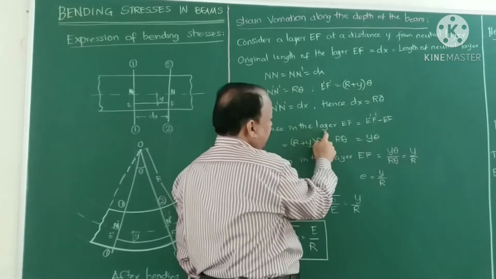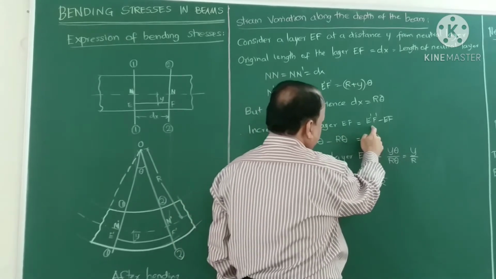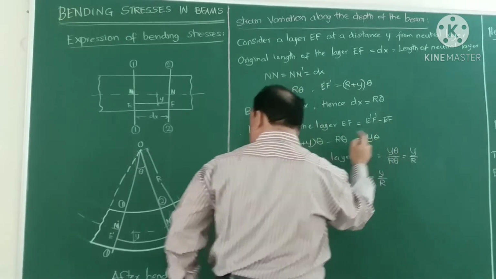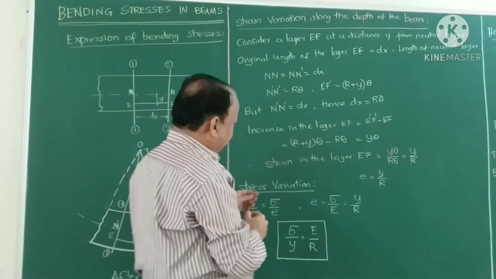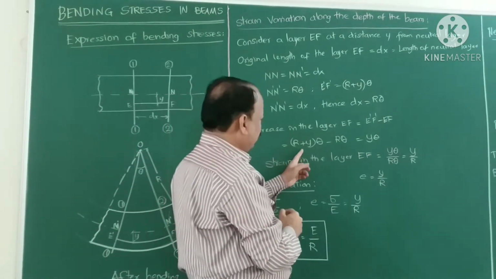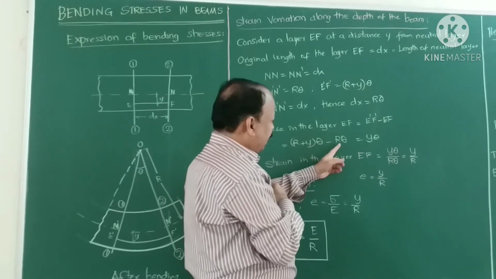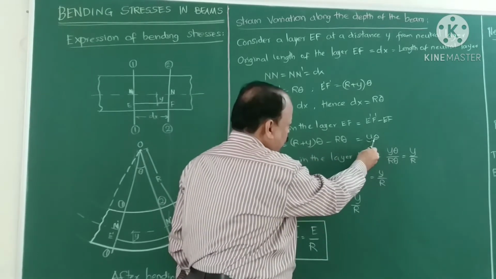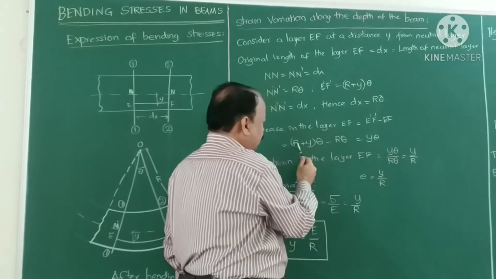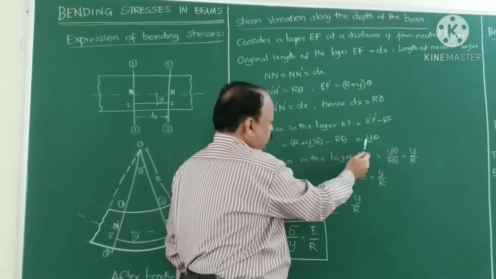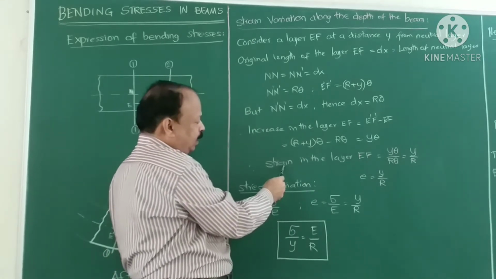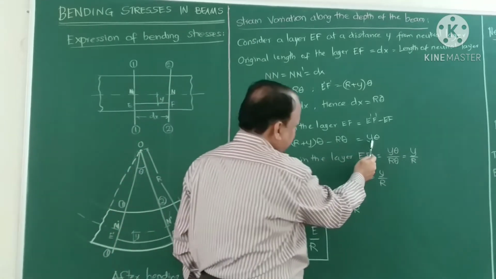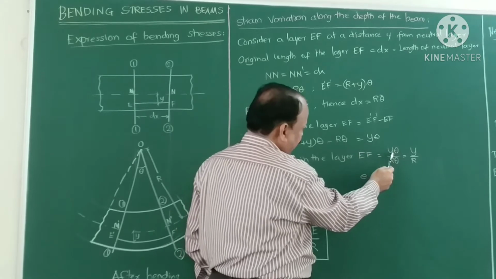So the increase in the length of layer EF is E dash F dash minus EF, that is, this length minus this length, which will be the difference in length. That will be equal to (r plus y) theta minus r theta, which is equal to y theta, because r theta cancels and we are left with only y theta. So strain is equal to change in length divided by original length. So change in length is y theta, that is y.